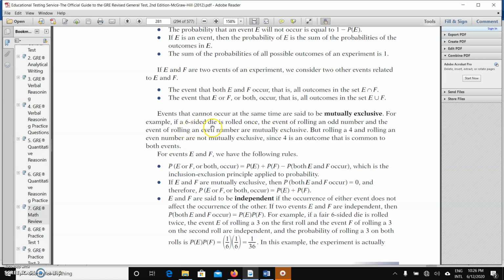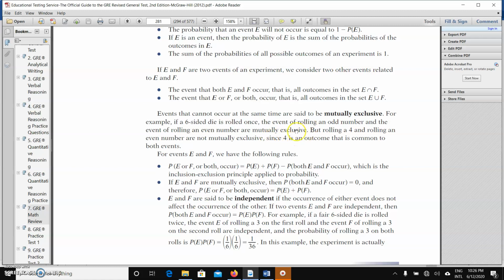For example, if a 6-sided die is rolled once, the events of rolling an odd number and an even number are mutually exclusive. That means when you throw a die once, it's not possible for you to have an even number and an odd number at the same time. You must have one: either an odd number or an even number.